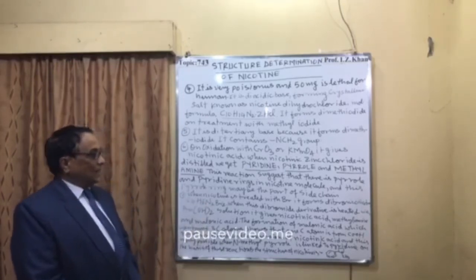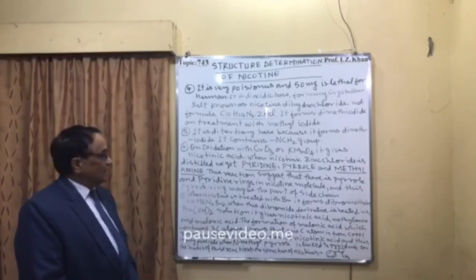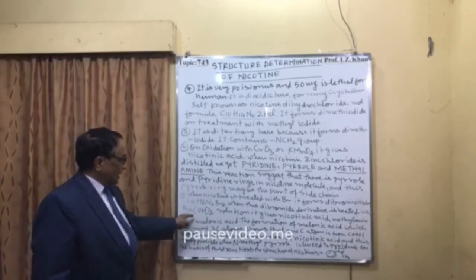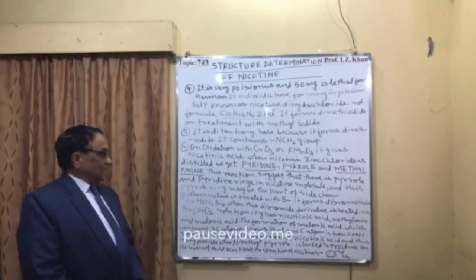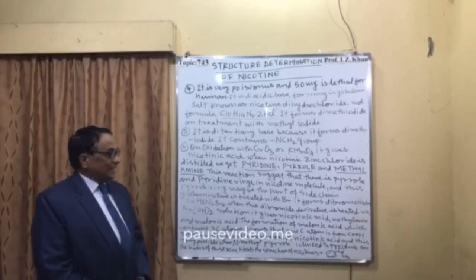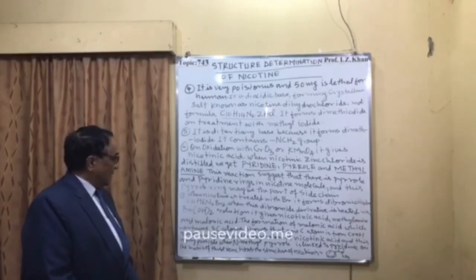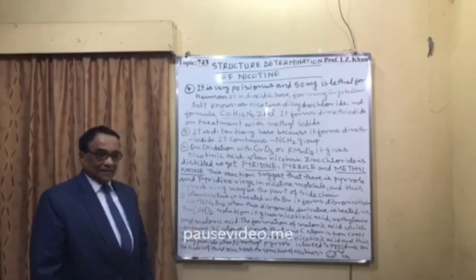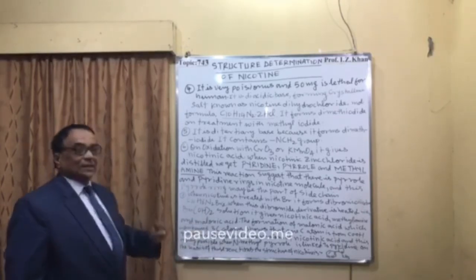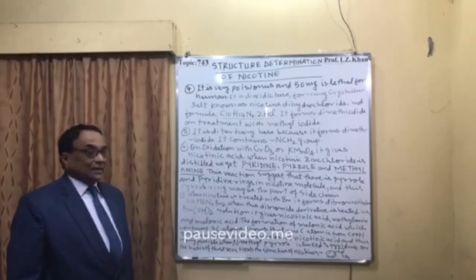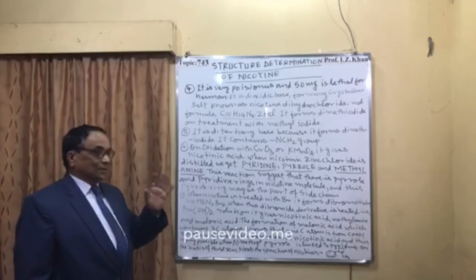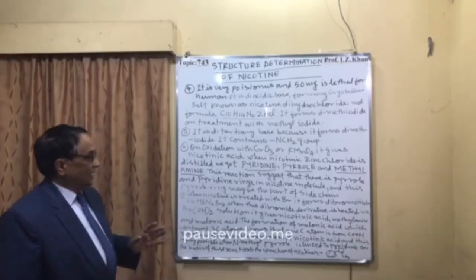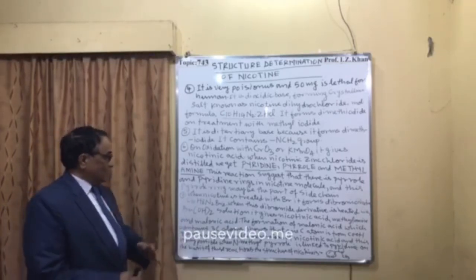When this dibromide derivative is heated with barium hydroxide, Ba(OH)2 solution, it gives nicotinic acid, methylamine, and malonic acid. So once it is treated with barium hydroxide solution, it gives these three products: nicotinic acid, methylamine, and malonic acid.